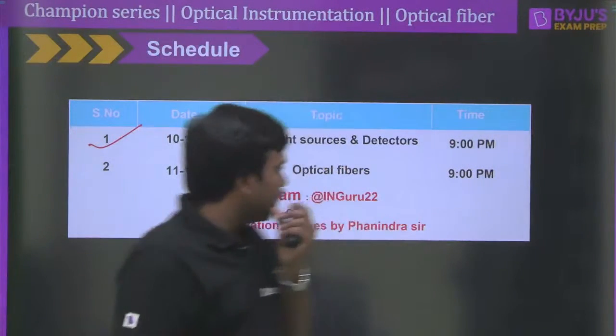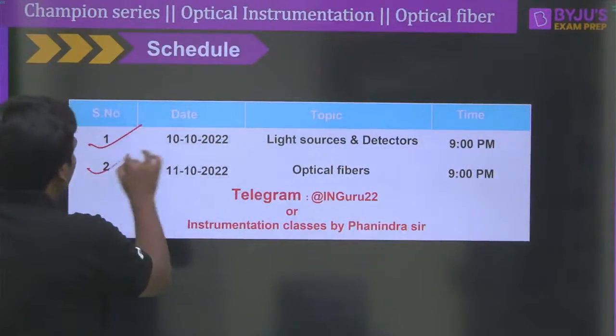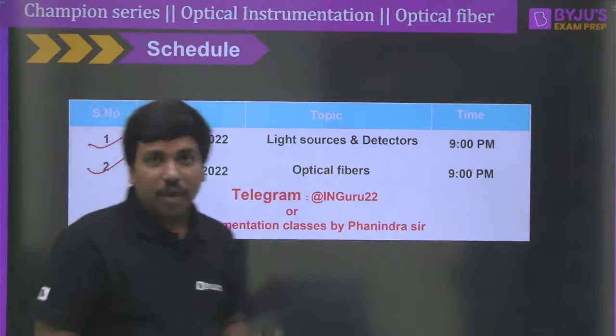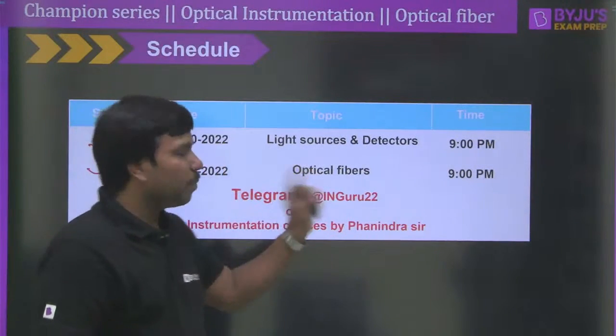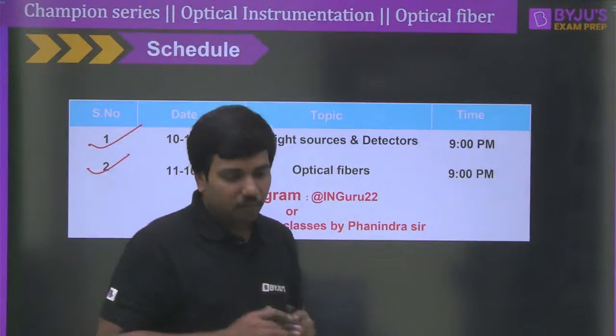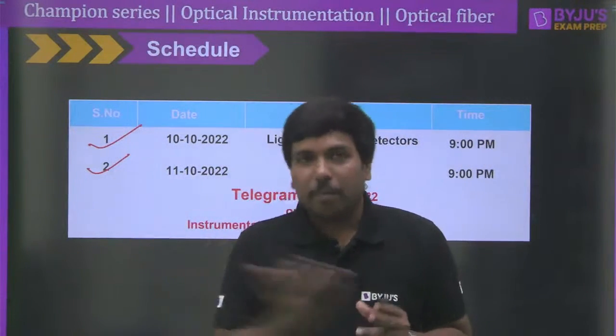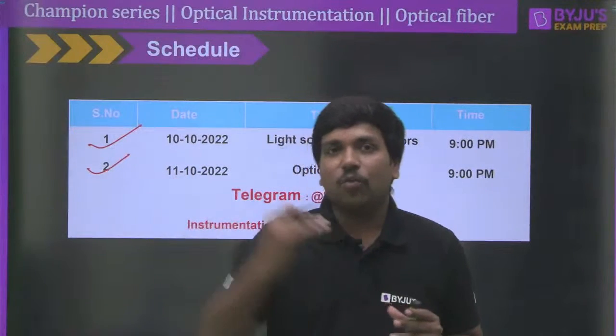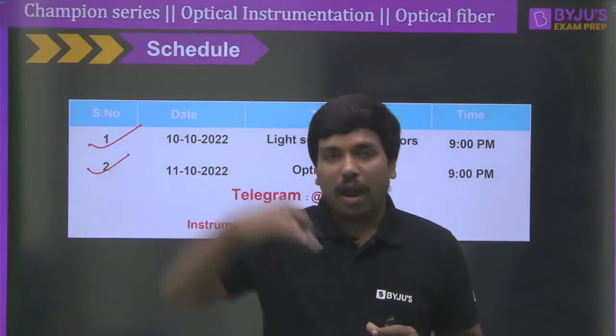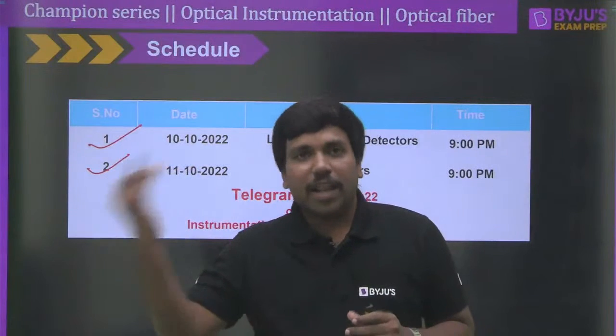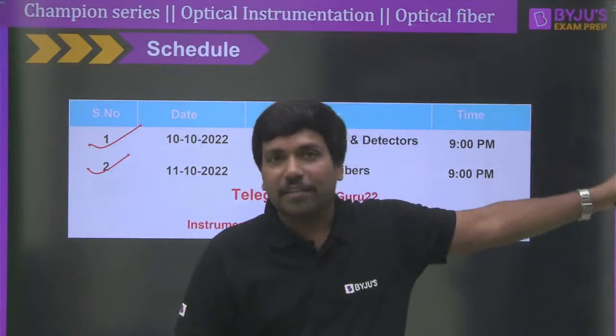In this particular lecture, we are going to give maximum attention to the special topic, in fact the most valuable topic, that is optical fiber. Basically, optical fiber is nothing but a transmission medium. It will allow the light ray to flow through it, and finally it will take the light from the source and land the light at the detector.